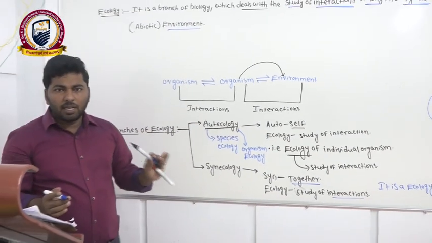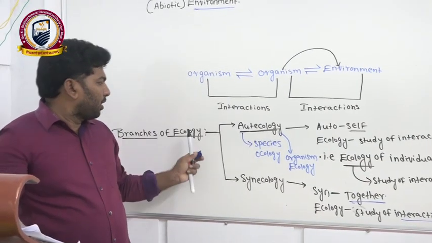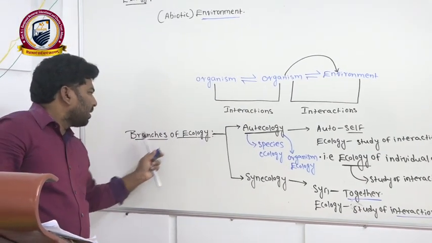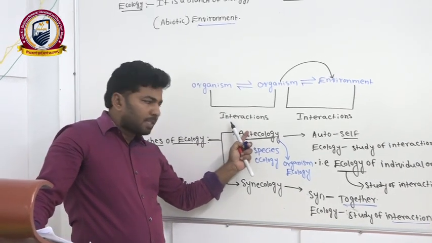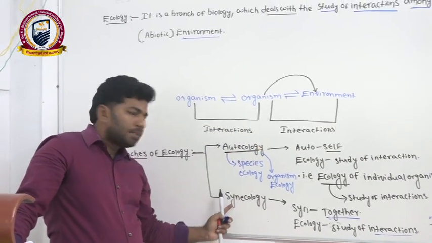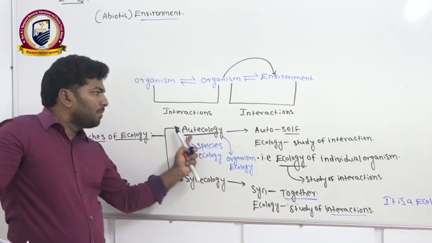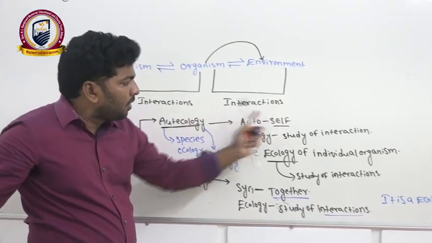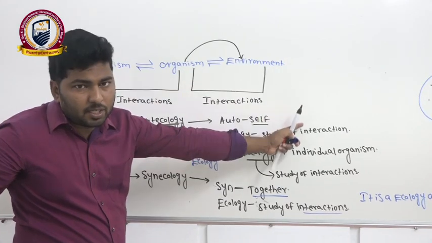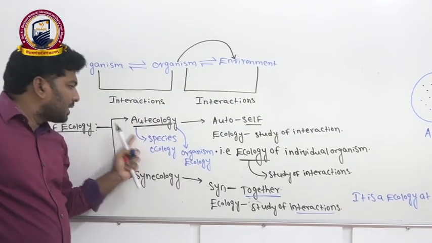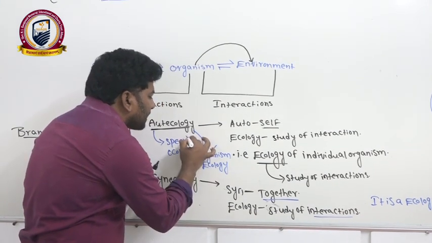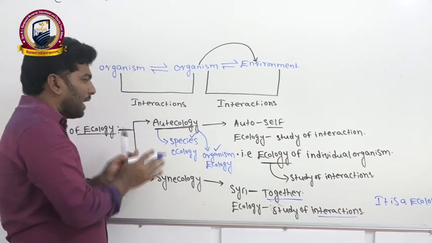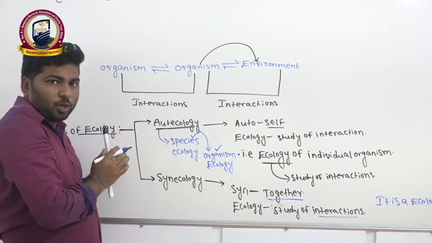Are you getting now? Clear? See here, one more time I will repeat it. The branches of ecology: under these we are studying mainly two branches, autoecology and synecology. Autoecology: auto meaning is self, ecology means study of interactions, we know very well. Now the interactions at which level are we studying? At the organism level or species level, we study under autoecology.